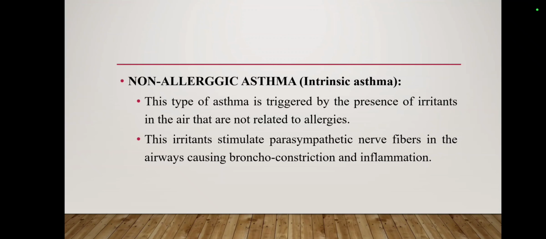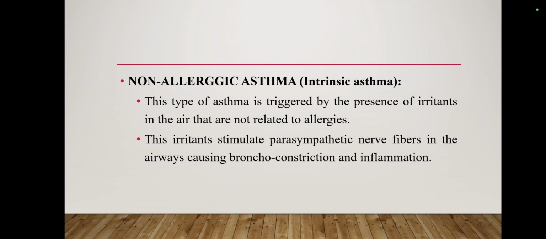Next we have non-allergic asthma. It is also called intrinsic asthma. The first one was called extrinsic, and this is intrinsic. You have to keep the difference between them. This type of asthma is triggered by the presence of irritants in the air that are not related to allergens. So we can say that it's non-allergic asthma, and the first one was allergic.